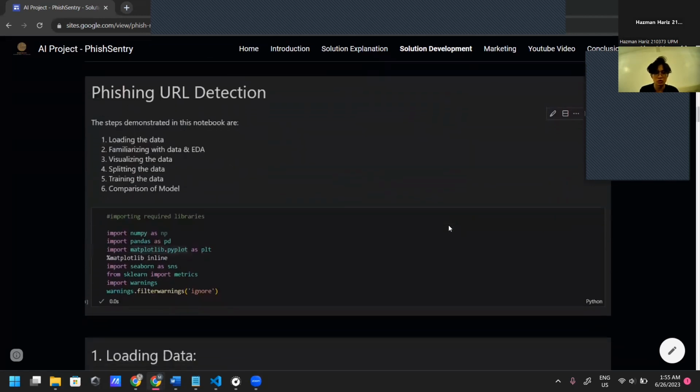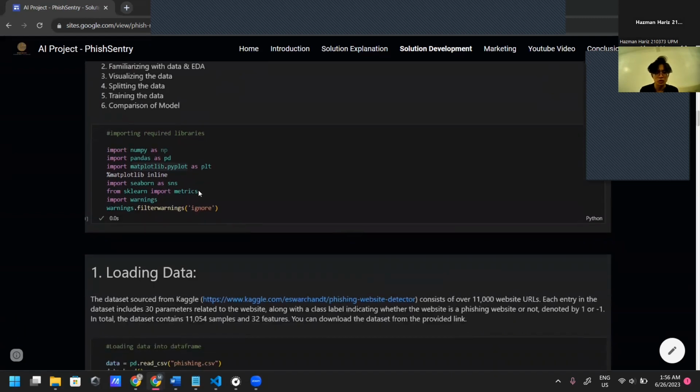This notebook contains the steps demonstrated, which are loading the data, familiarizing with the data and EDA, visualizing the data, splitting the data, training the data, and comparison of the models. Before we proceed with loading the data, we first have to import the required libraries in order to not encounter errors when running the program.